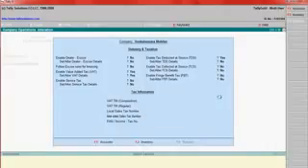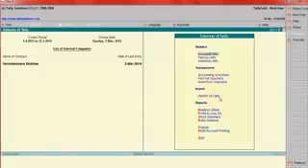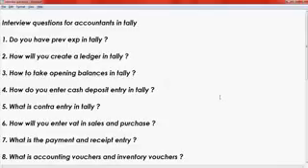Like that you have to enable tax. Then you need to create one input VAT ledger and one output VAT ledger. Input VAT ledger comes under group duties and taxes. Output tax ledger comes under duties and taxes.